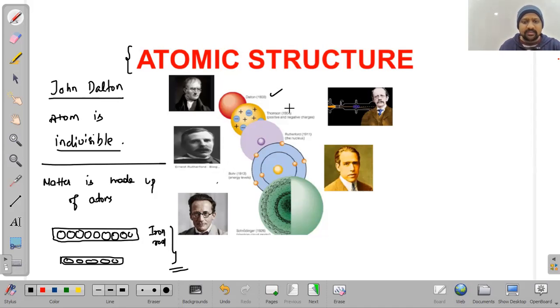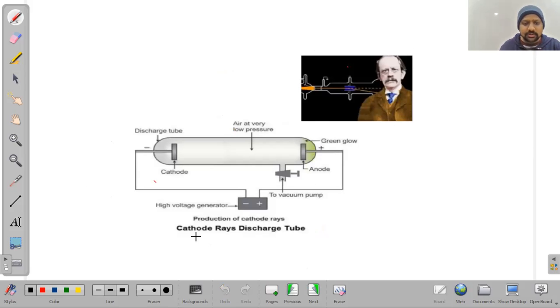After John Dalton, there was a scientist, J.J. Thomson, who told about the structure of the atom. Before telling about the structure, J.J. Thomson did an experiment, that is, the cathode ray discharge tube experiment.